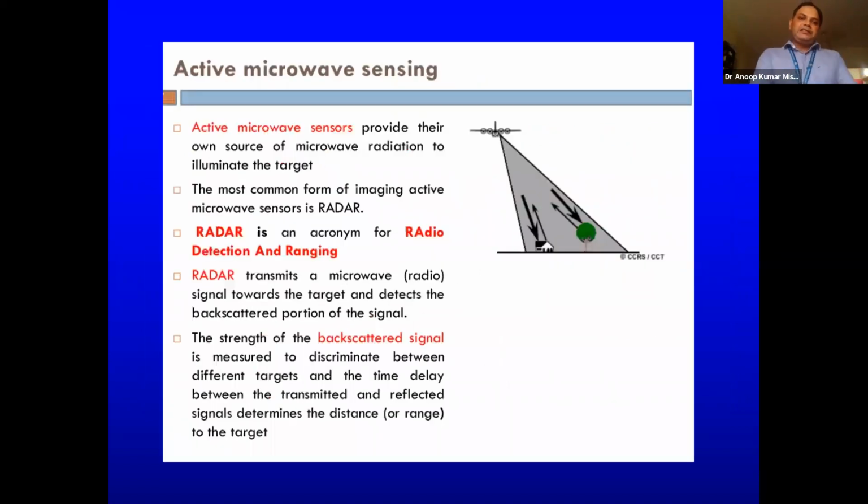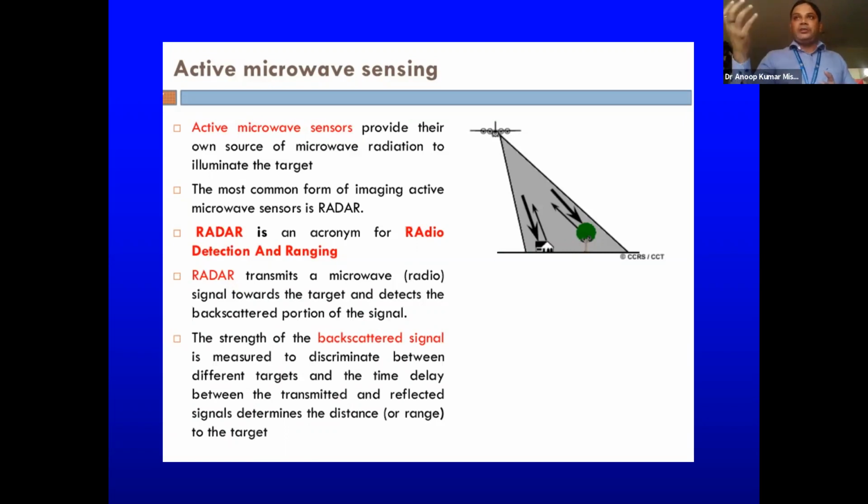Then this is the case of active microwave remote sensing. As I told you earlier, active microwave sensors have their own source of energy, and they transmit energy. That particular energy or radiation interacts with the object, and the sensor receives the backscattered signal.